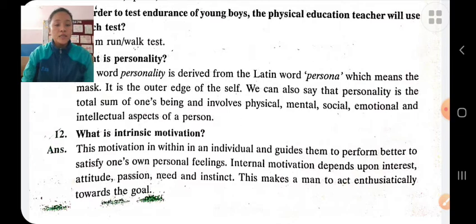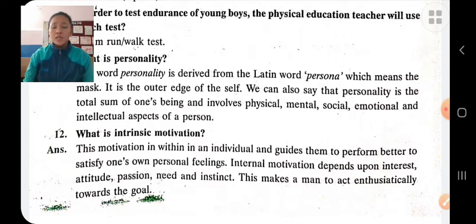This motivation is within an individual and guides them to perform better, to satisfy one's own personal feelings like thirst, hunger, his social needs, his psychological needs, etc. He performs the activity for his own sake, for his own enjoyment, own satisfaction.